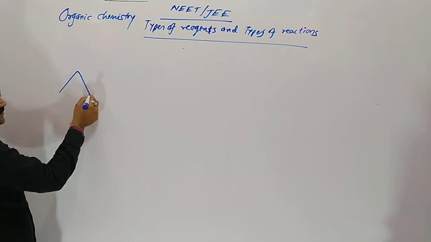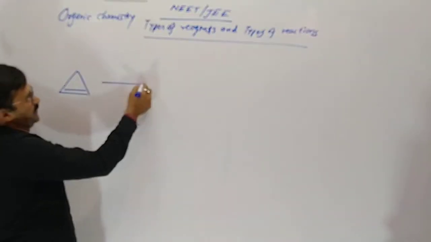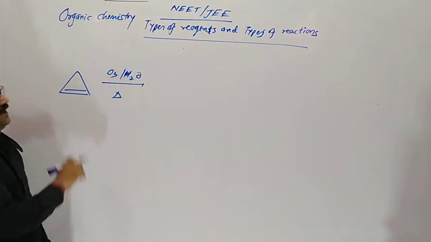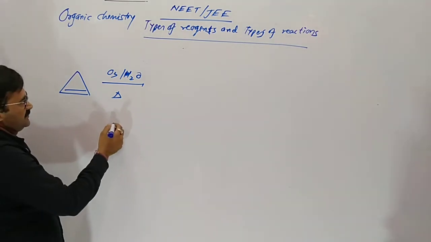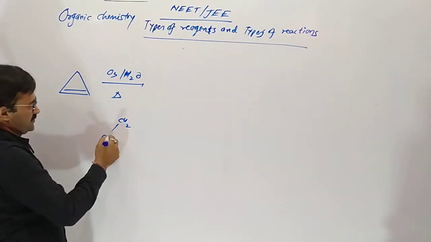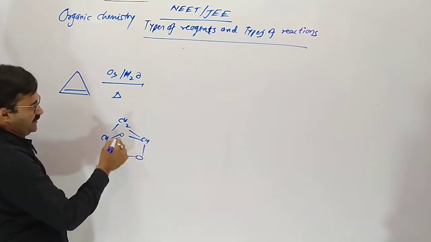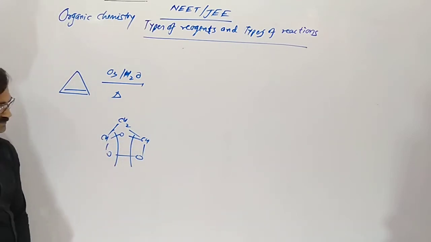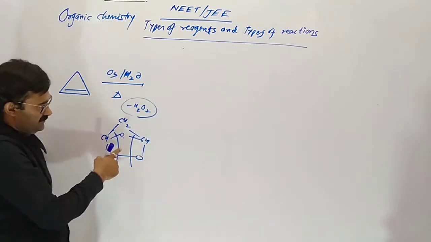Now, next, cyclopropene. On ozonolysis with water, then one more step, delta also. What happens there? So here CH2, CH. 1 oxygen inside and 2 outside. 1 breaks from here. So 1 oxygen with water is H2O2.